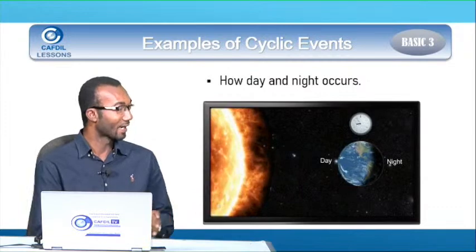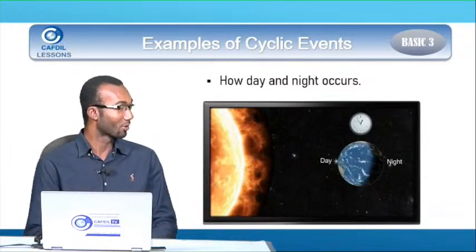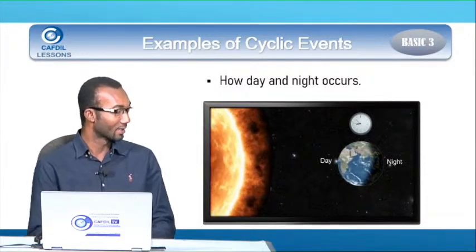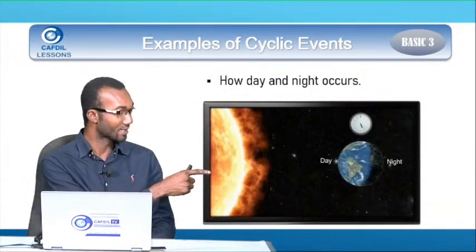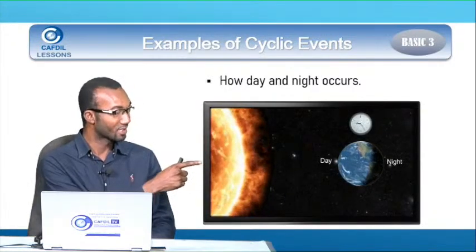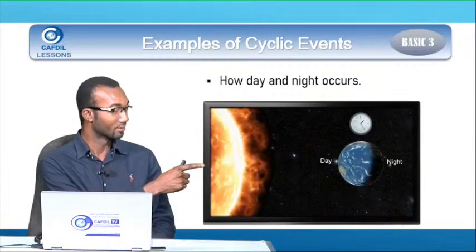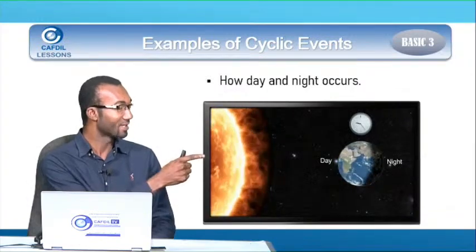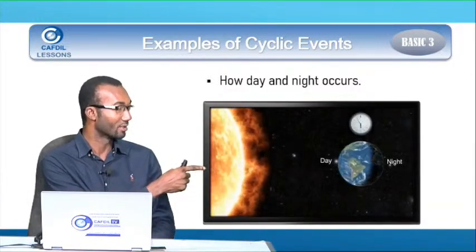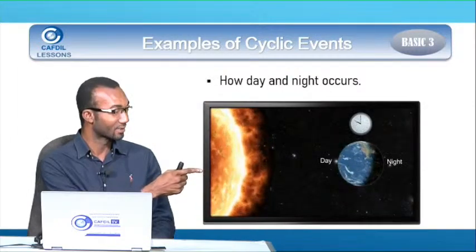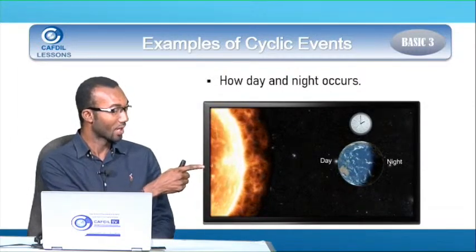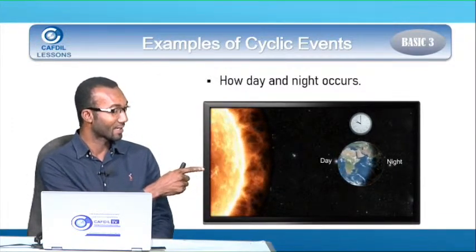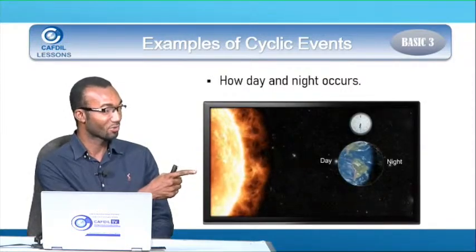Okay, we are saying day and night also is an example of cyclic events. Let's look at how day and night occurs. You see the sun here shining, and you see the earth also rotating over there. The part of the earth facing the sun is what we call day. You see that that part is bright. And the part that is facing away from the sun is what we call night.